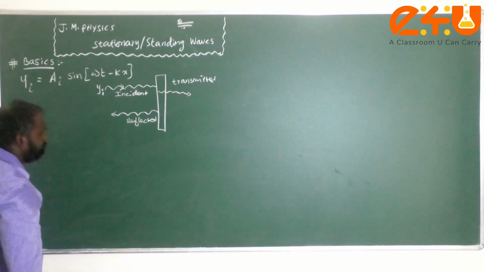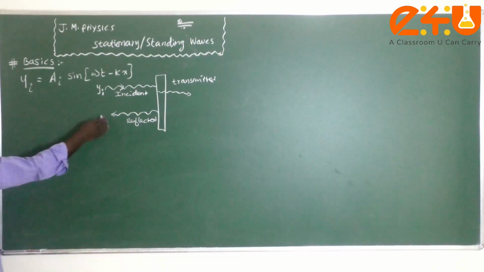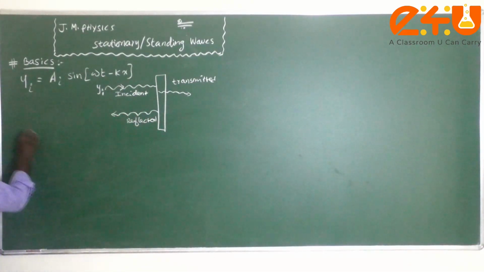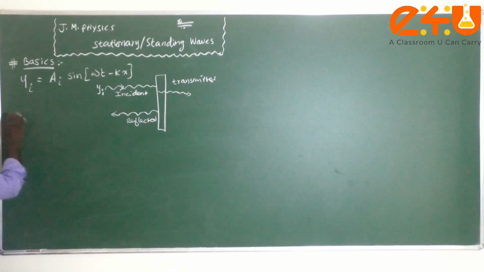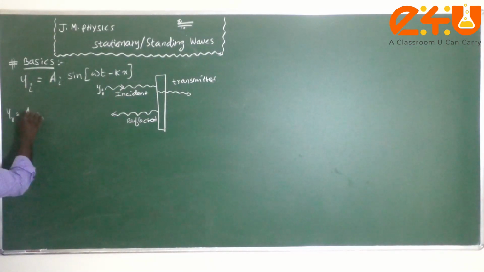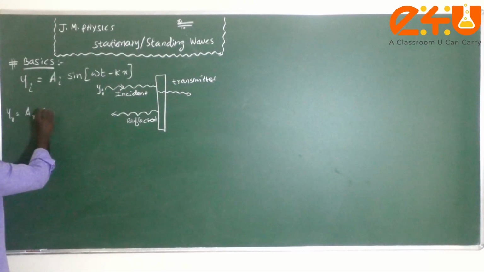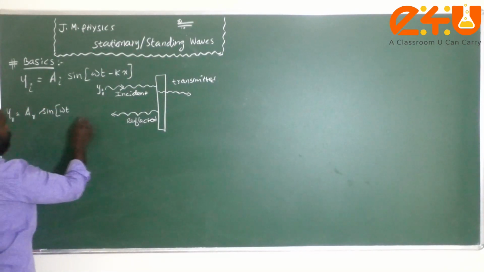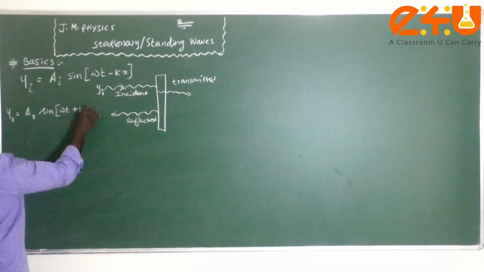Now I am going to write the displacement equations for the reflected and transmitted waves. For the reflected wave, yr equals ar sin(omega t plus kx), since the direction is reversed, so it is written as plus kx.